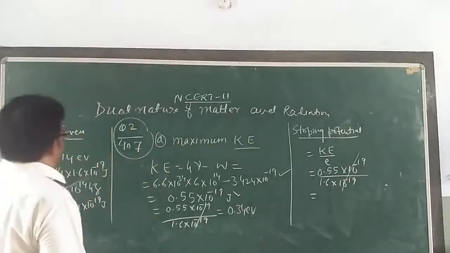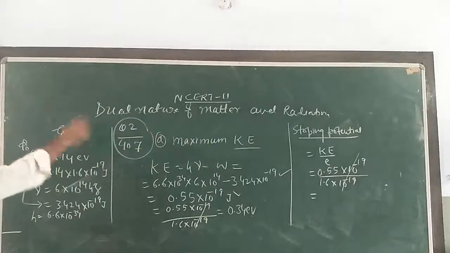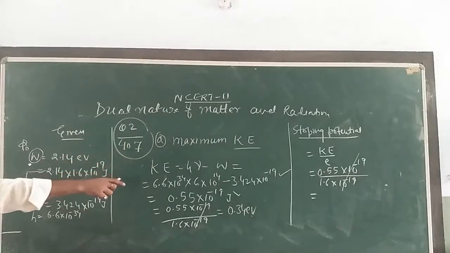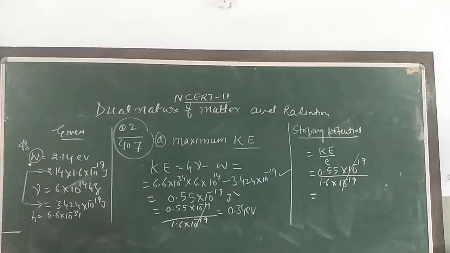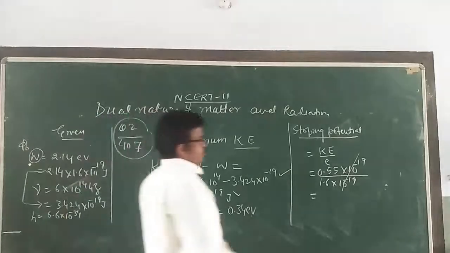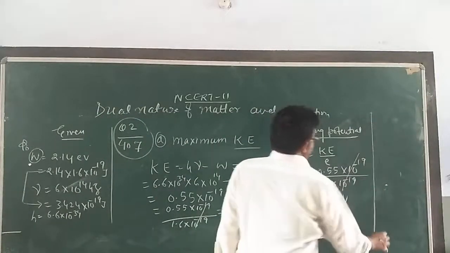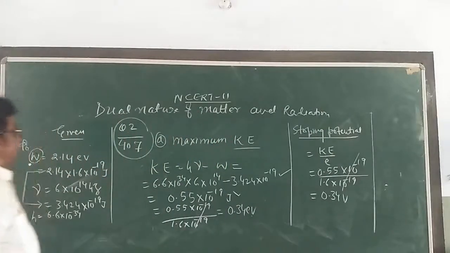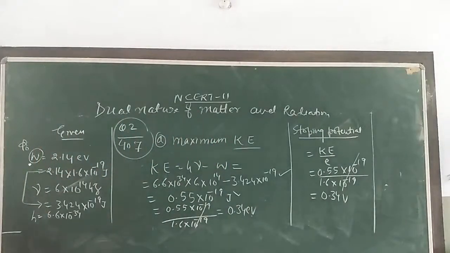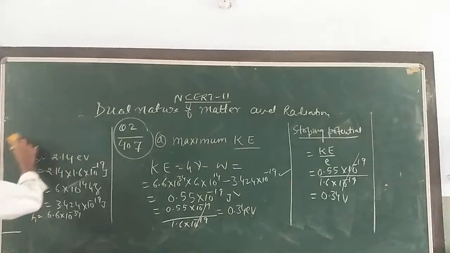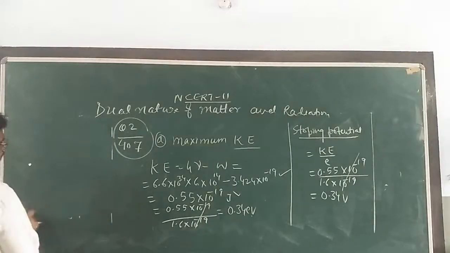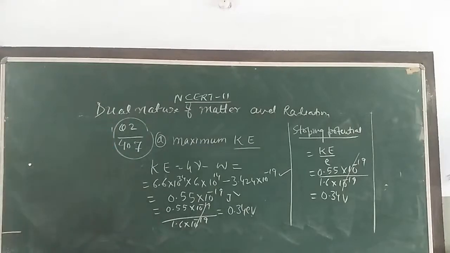So what is the value here? Solve this: 0.55 divided by 1.6. So you will get again 0.34 volt. Here you can say this is the stopping potential. The third one is the maximum speed of the emitted photoelectron. Maximum speed of the emitted photoelectron.